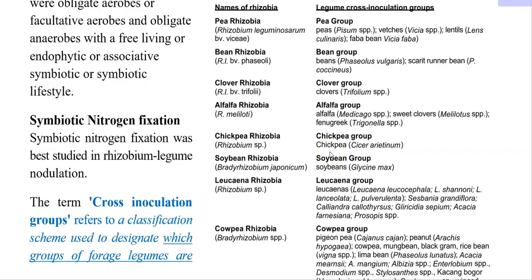Finally, the cowpea Rhizobia group, which belongs to the Bradyrhizobium genus, can nodulate different cowpea group plants, which includes pigeon pea, peanut, cowpea, black gram, and lima bean. So these are all the various plants that could be successfully nodulated by this particular cross inoculation group.